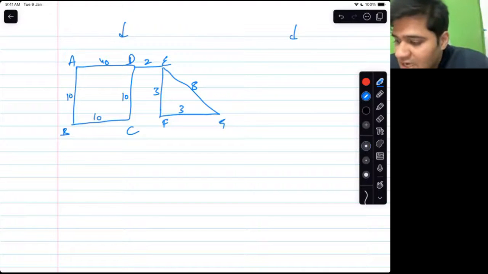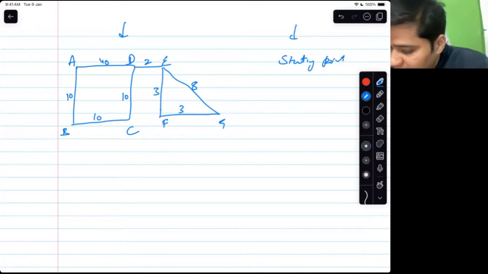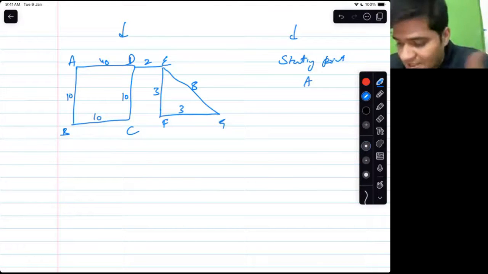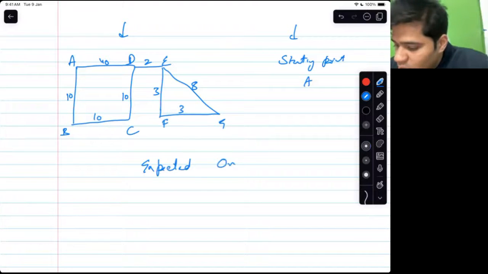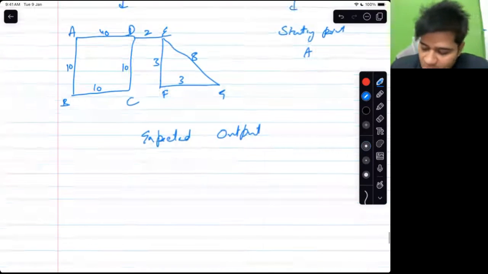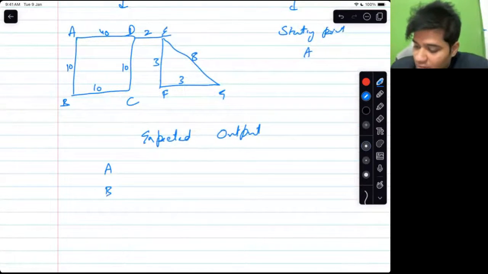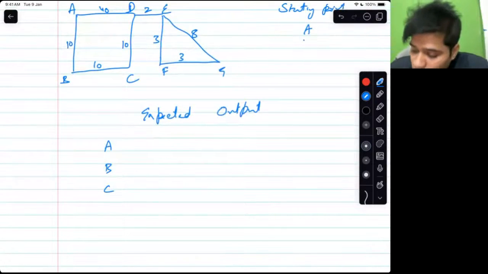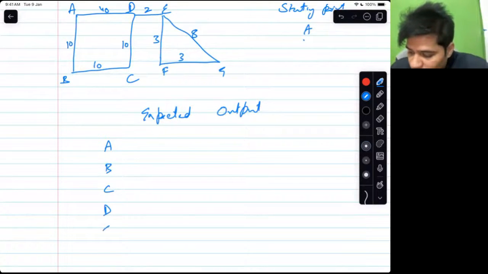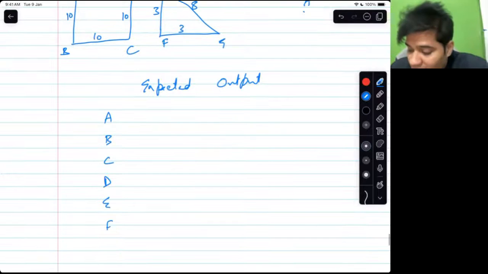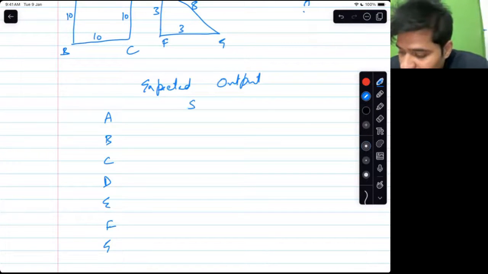Now the second input. Second input is starting point. You are told a starting point. That is A. Now what is expected? Expected output is a table. Basically a table, where you are telling from A to each one of them, what is the shortest path and distance on the shortest path.